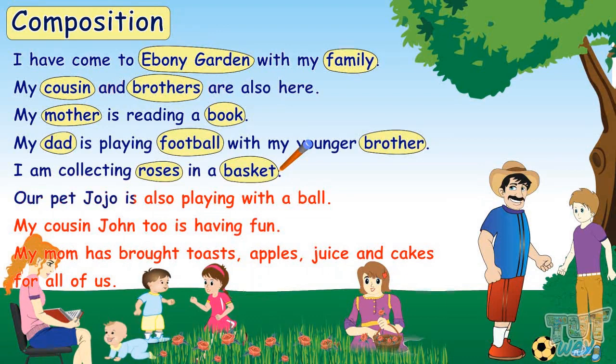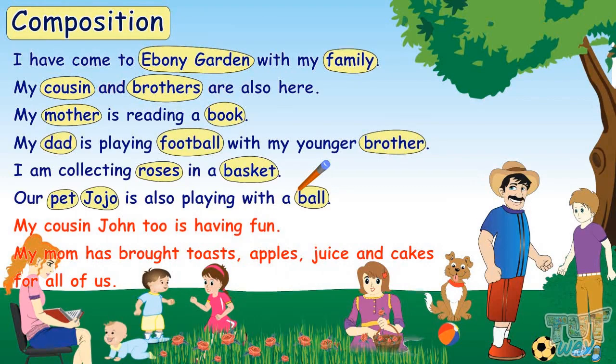Our pet Jojo is also playing with a ball. Our is not a naming word. Pet is a naming word as it is the name given to animals. Jojo is a naming word as it is the name of an animal. Is also playing with are not naming words. Ball. Yes, it is a naming word as it is the name of a thing.